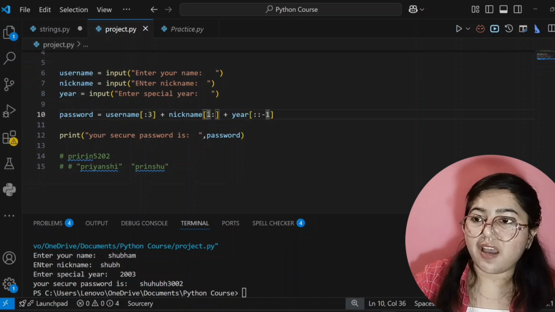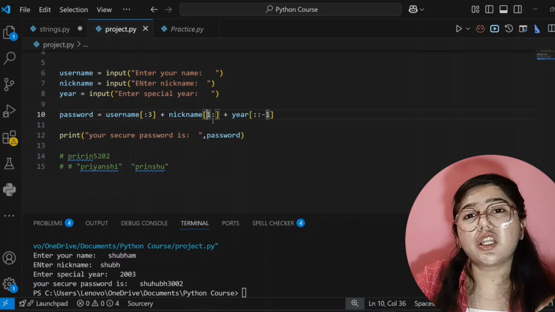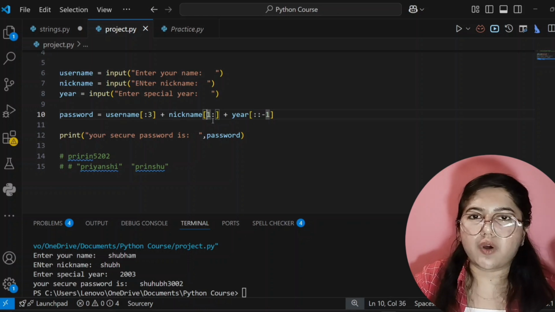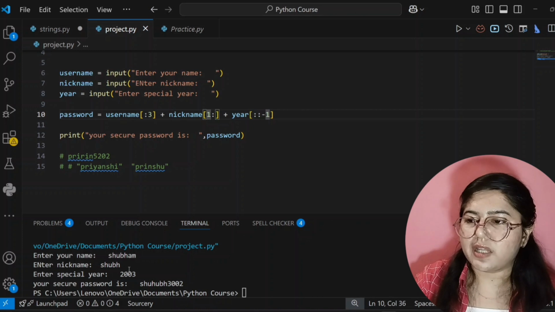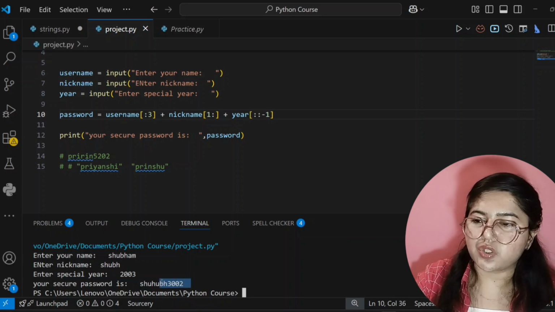Then I have written here the starting point, but I am not giving its ending point. So by default it will take till the last index, whatever the length of our string is. For Shubh, it starts from H, that is one index, and takes HUBH. Then it is reversing 2003 to 3002.